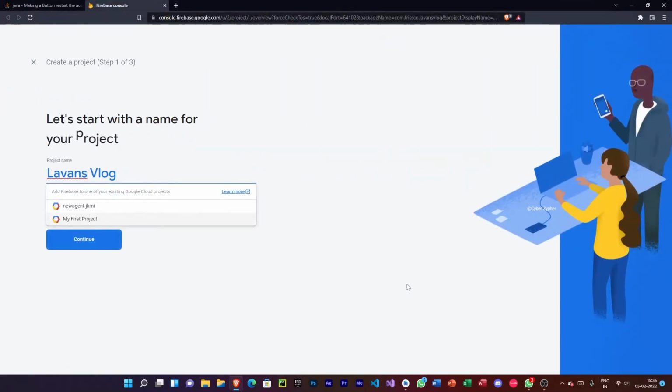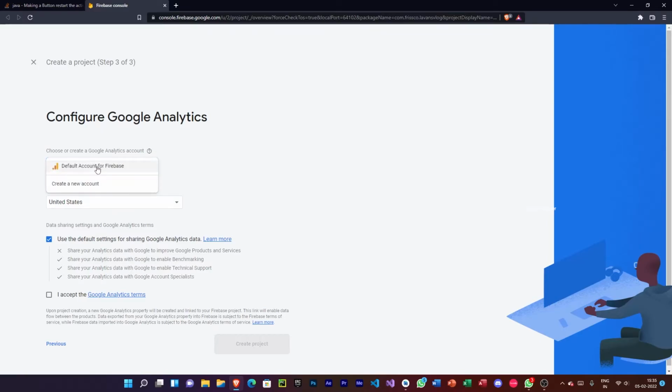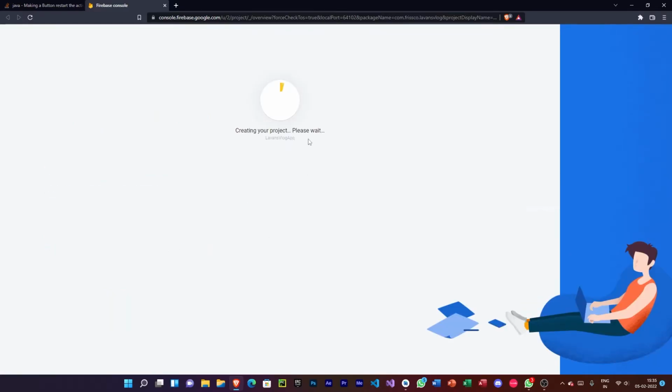You can see that new project, and the project name is already set, launch log. I will edit this, launch log app. Okay, this is good. Continue, select an account, default account for Firebase, create project. The project is being created now. Okay, so the app is connected to Firebase.